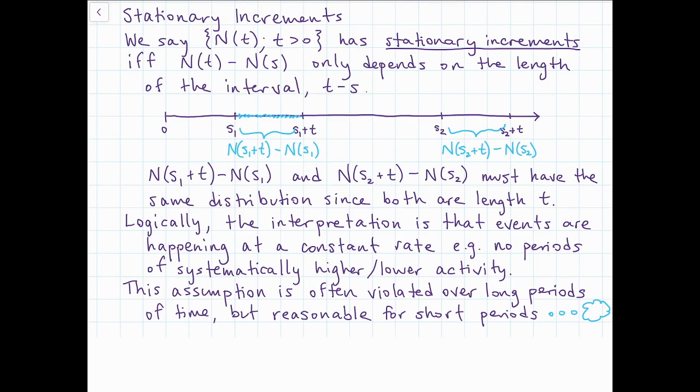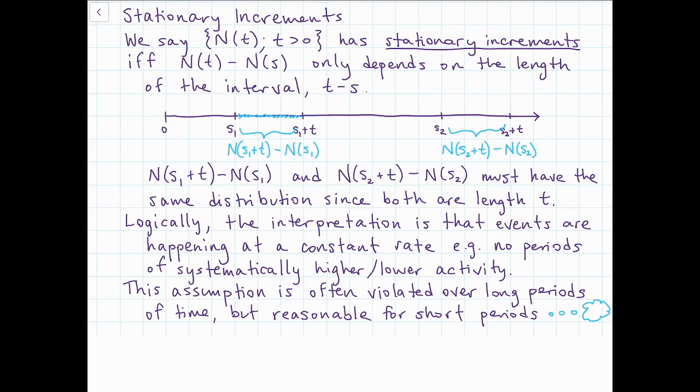So again, it's always a good idea to think about whether the assumptions you're making will hold for the time period that you're considering. If you're thinking about cars passing through an intersection, obviously there's going to be higher activity during rush hour and lower activity in the middle of the night. But if you're just talking about observing it for a couple of hours, then maybe stationary increments does make sense. So it just depends on the context.